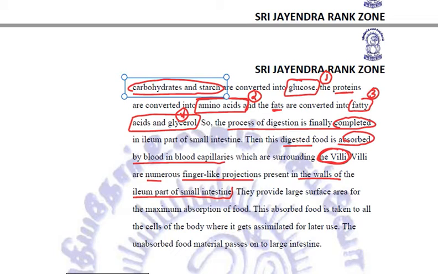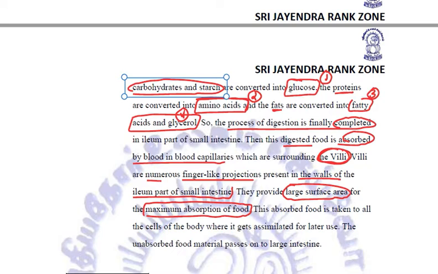These finger-like projections, based on their shape and design, provide a large surface area so that maximum absorption of food may take place. All the food that has been digested, the maximum of it should be absorbed, and this absorption takes place through villi.